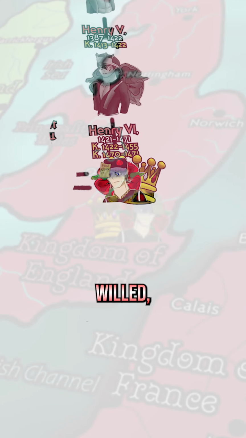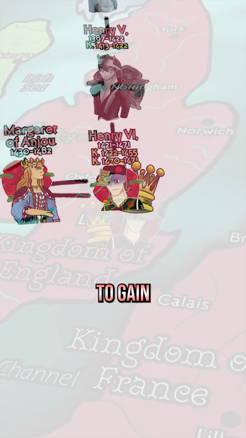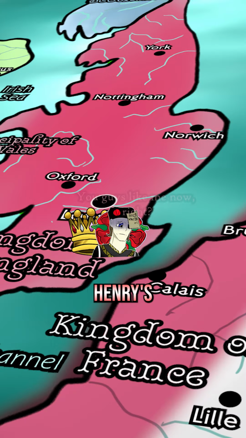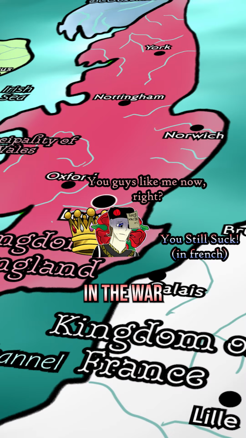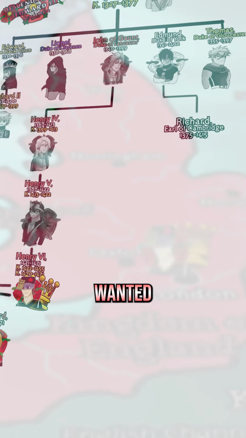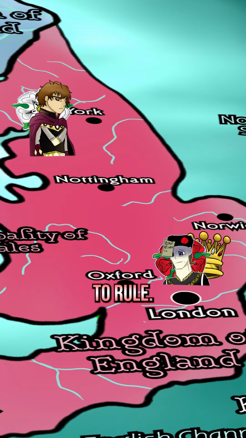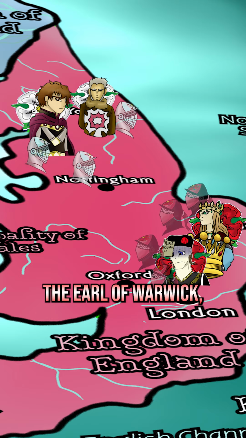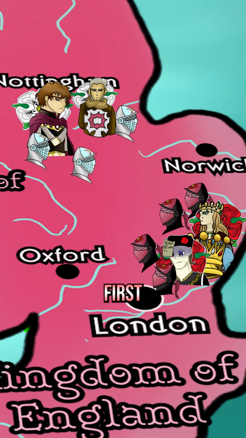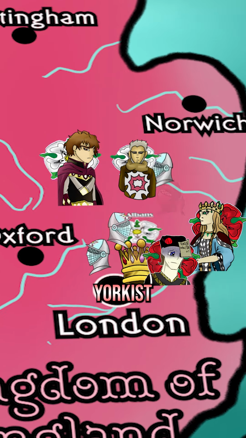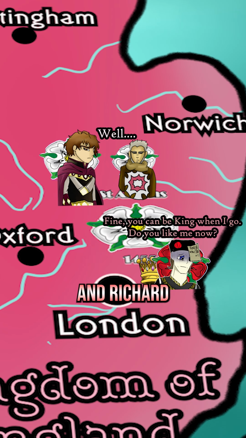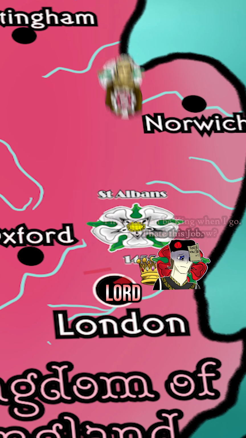to Henry VI. Henry, feckless and weak-willed, married Margaret of Anjou in an attempt to gain French support. However, Henry's poor mental state and losses in the war against France meant nobles instead wanted Richard, Duke of York, to rule. Richard and his ally the Earl of Warwick would battle with Henry's forces at the First Battle of St. Albans. With a Yorkish victory, Henry was captured, and Richard's succession was secured as he was named Lord Protector.